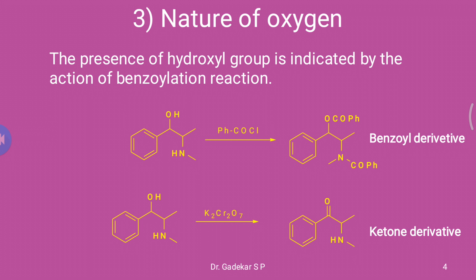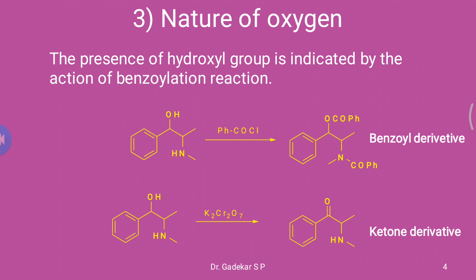Hydroxy groups as well as amine groups react in this benzoylation reaction and form a benzoyl derivative. It confirms the presence of the hydroxy group. Another method we use is K2Cr2O7 oxidation.